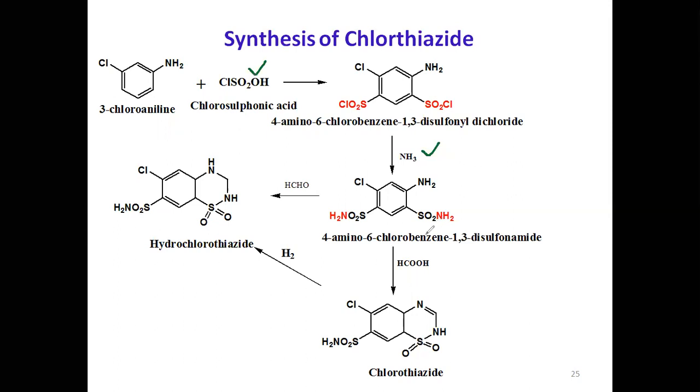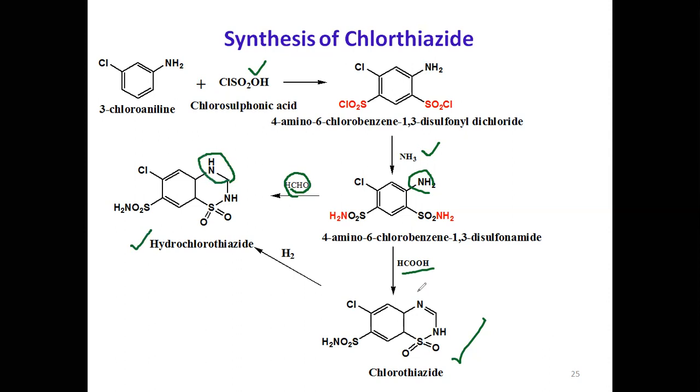Now, treat this compound, 4-amino-6-chlorobenzene-1,3-disulfonamide, with formic acid. When you treat with formic acid, what happens? You get chlorothiazide. When you treat with formaldehyde, you get hydrochlorothiazide, the saturated one.